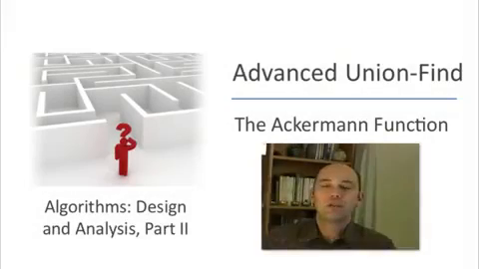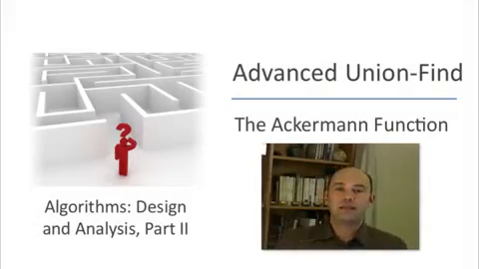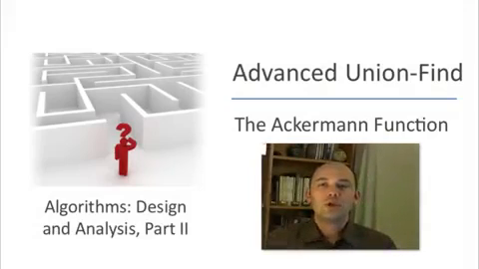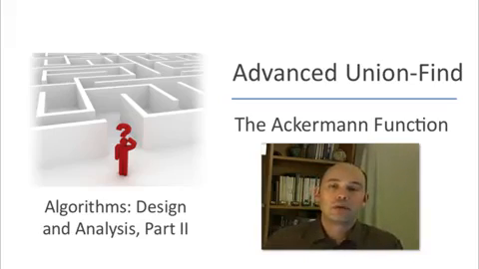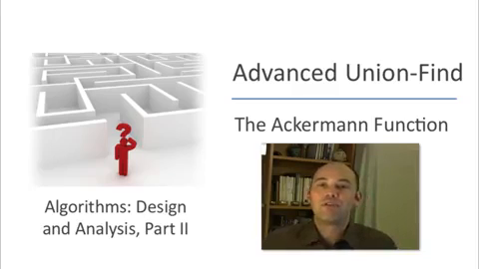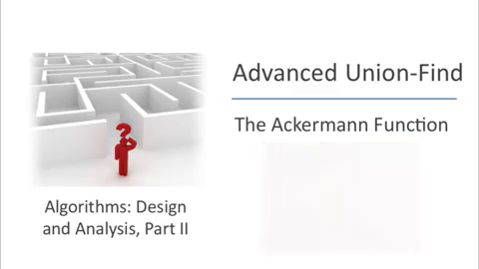The Hopcroft-Ullman guarantee states that if you implement a union-find data structure using lazy unions, union by rank, and path compression, then you get a pretty amazing guarantee. Do any sequence you want of M union and find operations. The total amount of work done by this data structure is bounded above by big O of M times log star of N, where N is the number of objects in the data structure.